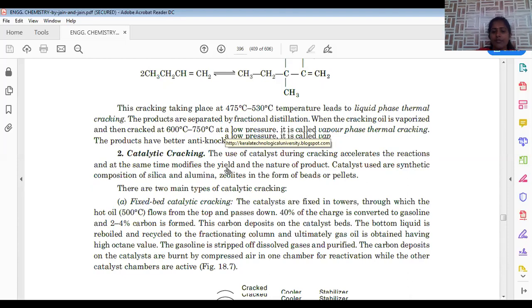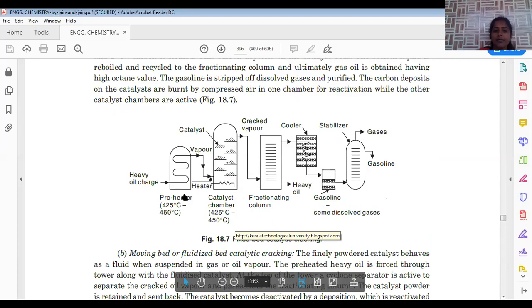This is the schematic representation of the cracking process for fixed bed catalytic cracking. Initially we take heavy oil, which ranges from C17 to C30 hydrocarbons. This heavy oil is pumped into the preheater, where we maintain a temperature of 425 to 450. At that high temperature, all the material gets vaporized. Those vapors are now allowed into the catalytic chamber. In this, we take different proportions of catalyst, either silica, alumina, or zeolite. Aluminum oxide is also applied in this case.